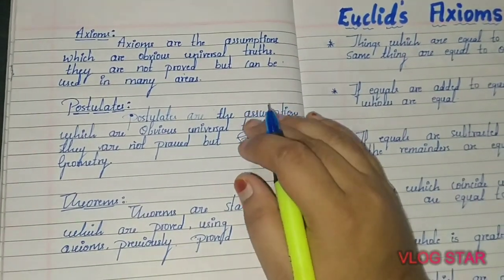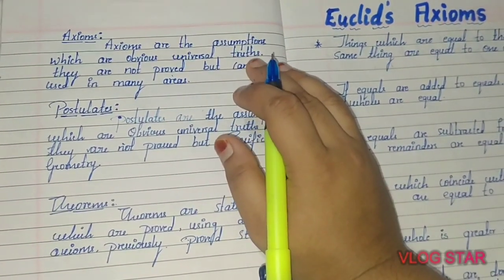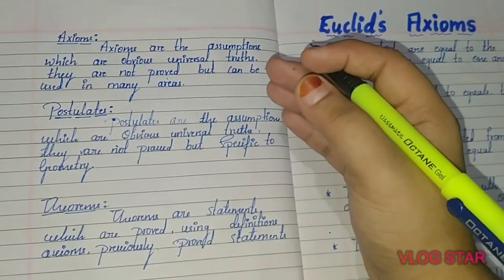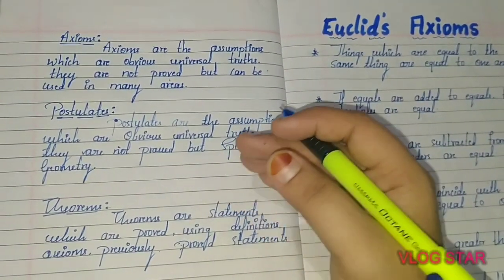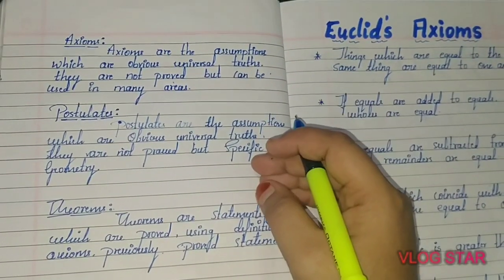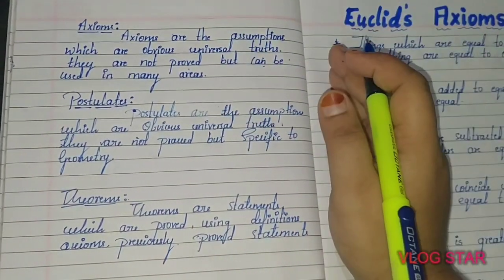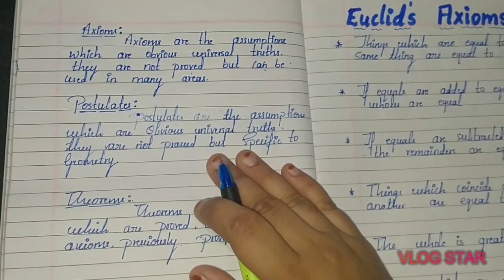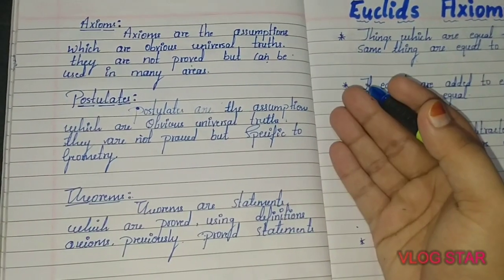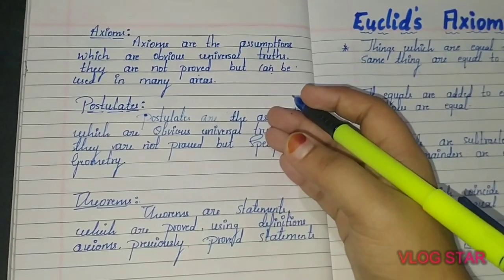After studying the definitions I hope you understood, but I'll explain what happened. These axioms are some of the assumptions made by Euclid. These postulates are also some of the assumptions made by Euclid. But the main difference is that axioms can be used in many kinds of areas, whereas postulates are only specific to geometry. You can't use them in another field. I hope you understood the main difference between axioms and postulates.